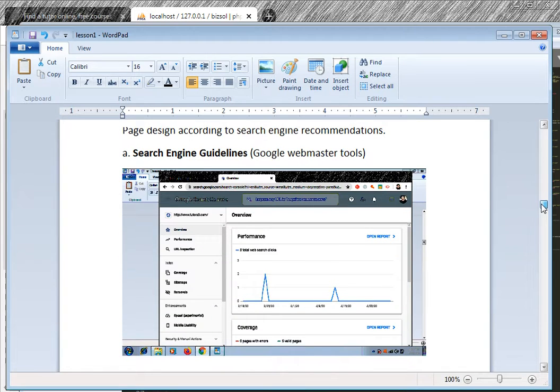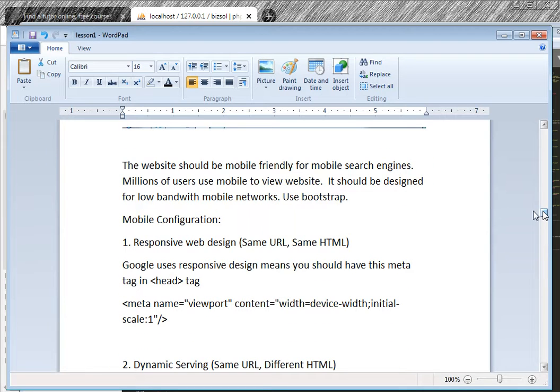Use webmaster. White hat means search engine guidelines. What are the search engine guidelines? This is the Google Webmaster Tool. It says that you should have sitemaps, you should have a mobile friendly website, you should have a sitemap in XML format. So you should use Google Webmaster Tool to see this. The website should be mobile friendly and suitable for mobile search engines, since millions of users use mobile to view websites.